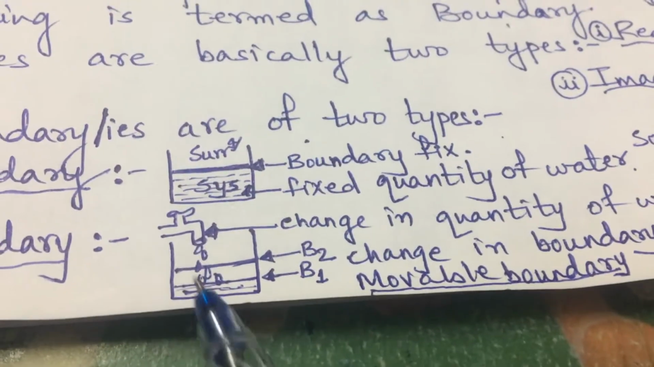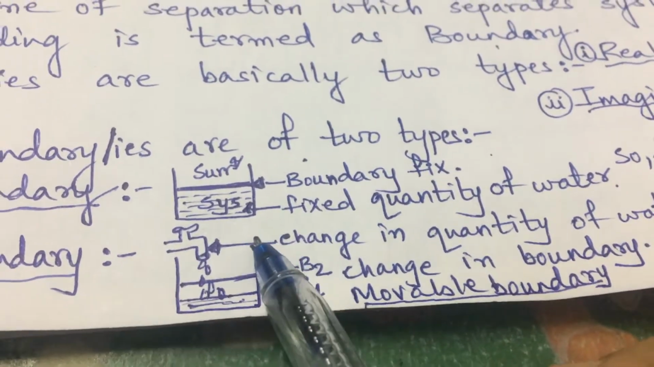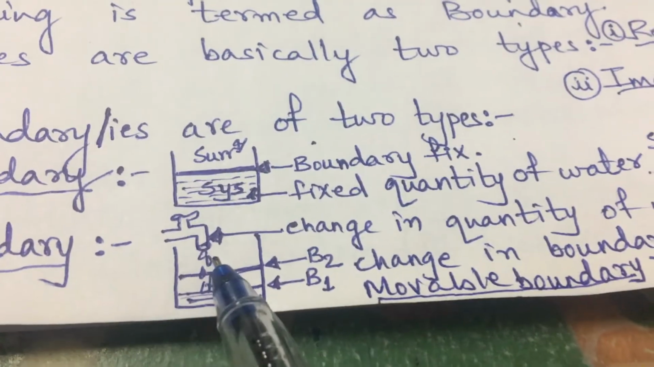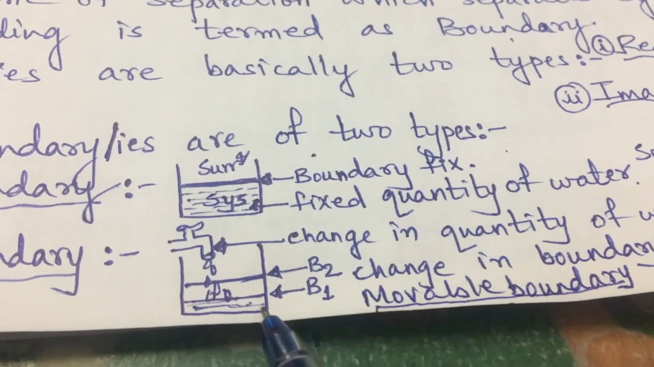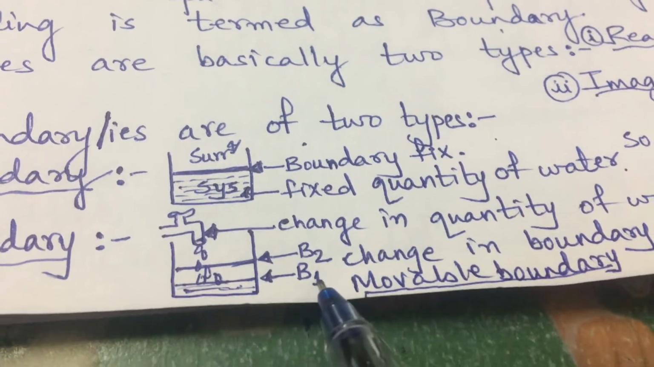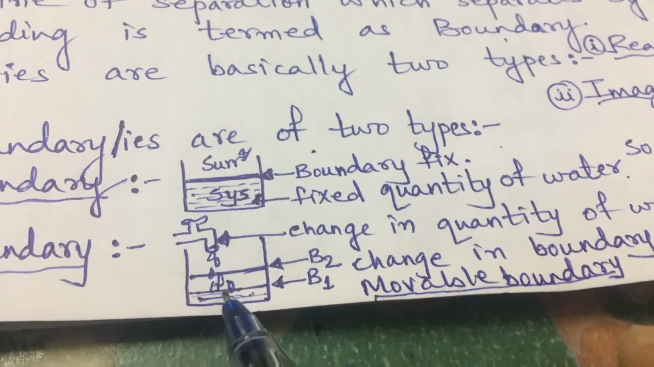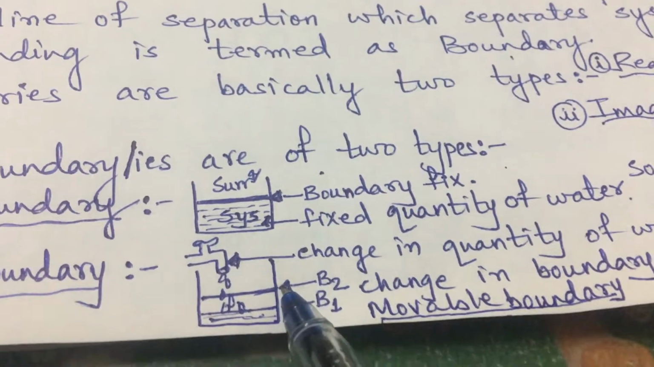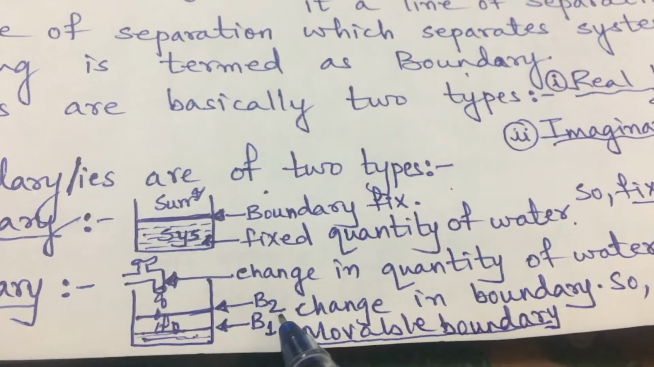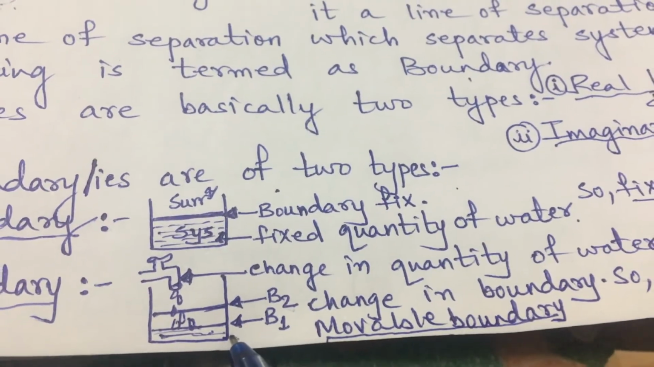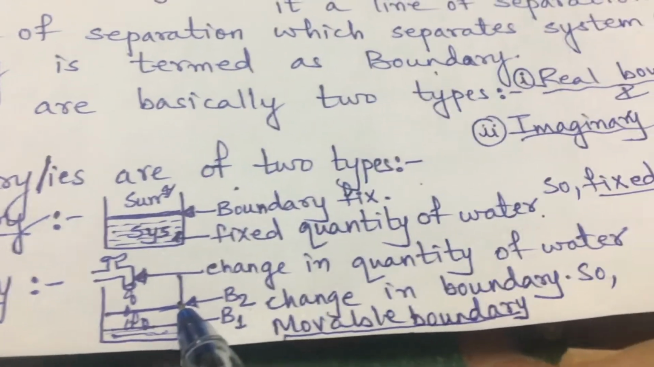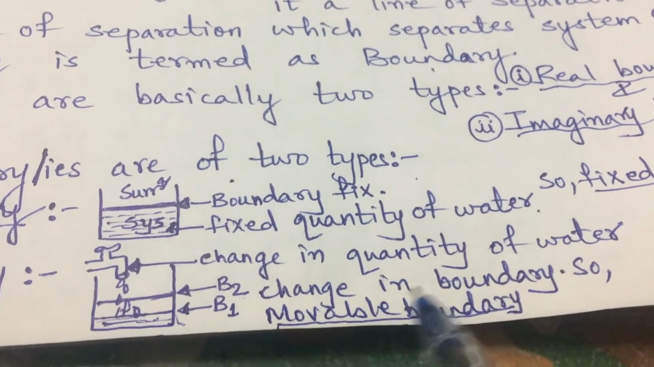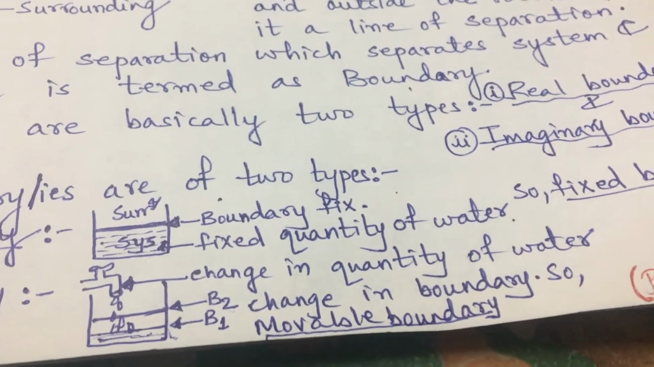But here you see, I have kept the water beaker under the running tap. So in the initial stage, the level of the boundary is this B1. Now water is running from the tap, so after a while I will see that the boundary will be raised, so it is boundary 2. So what happened here? Because of the movable system, the boundary here is moving. So this type of change in a boundary is a movable boundary, right?